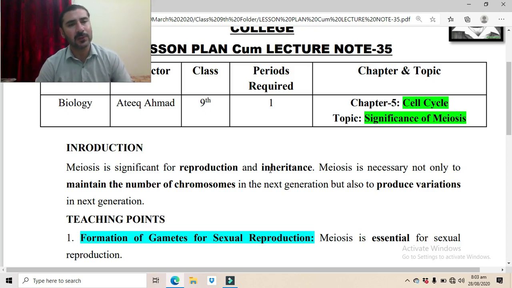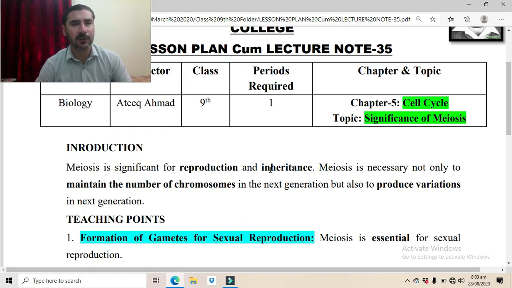Because through the process of meiosis, the gametes, the sperm and egg, are produced. And through the process of fertilization, the sperm and egg fuse together to form zygote. Then the zygote, through the process of division, produces new cells and develops into a new offspring. So this is reproduction basically.